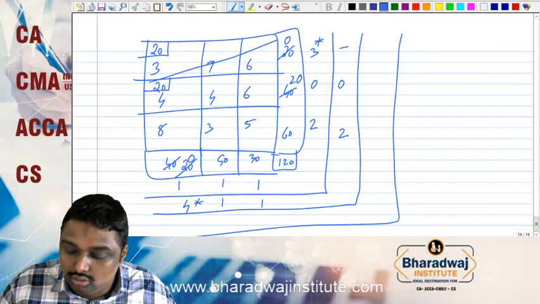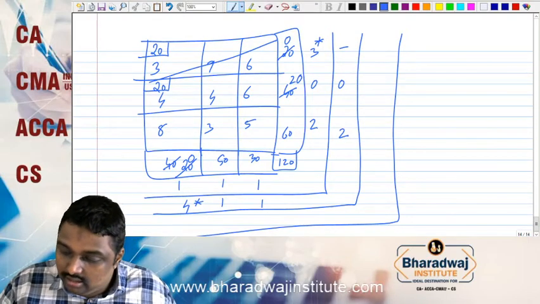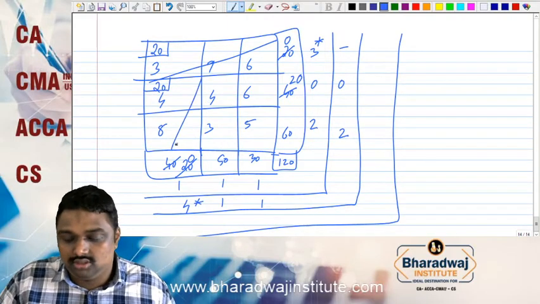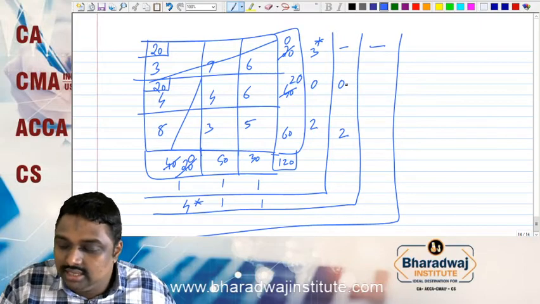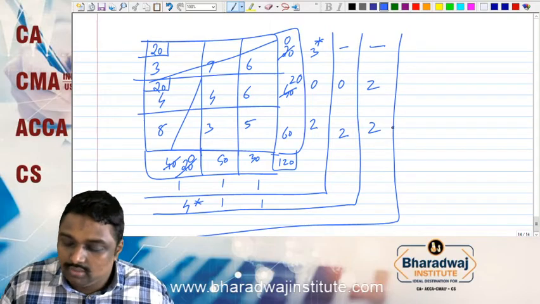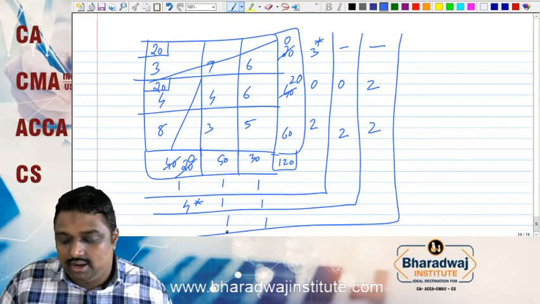Now what we have to do? Now the remaining cell. What is the remaining cell? We have to go for this now 0. You have to cross it. Now for the remaining, we have to start again the same thing. 6 and 4, the difference is 2. 3 and 5, the difference is 2. 6 and 5, the difference is 1. 4 and 3, the difference is 1.